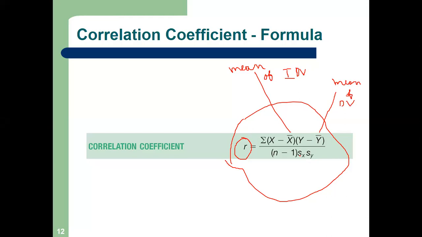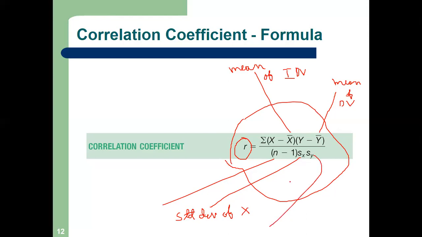N is the number of observations, you know by this time. Sx, what is Sx? Standard deviation of the X series, and Sy is the standard deviation of the Y series. Clear? Is the formula clear? Can you calculate now the correlation coefficient? This is for sample data or population data? Sample data.